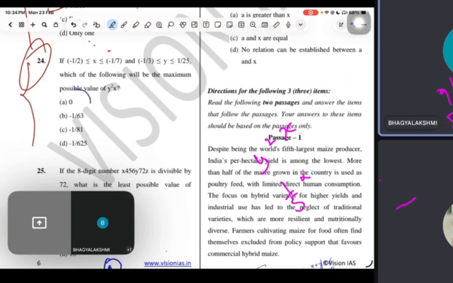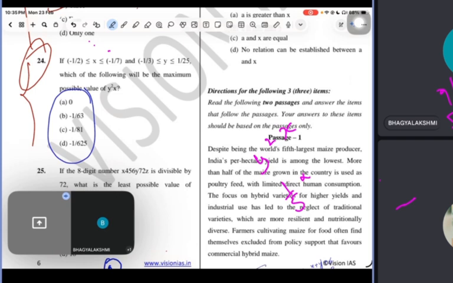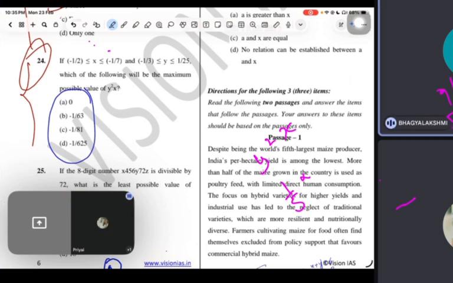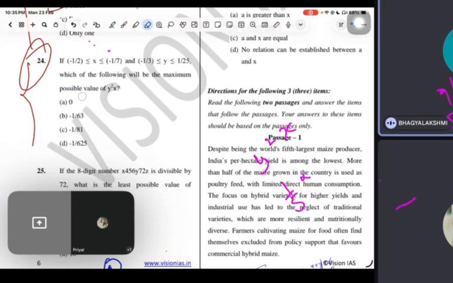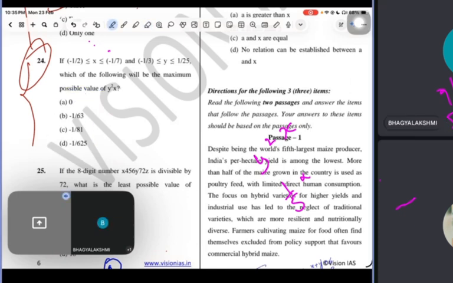Now tell me, among these options, which one is the maximum? 0. So this will be the answer. Why? I will tell. See, 0 is there. Now my duty is to prove it. Is 0 possible?